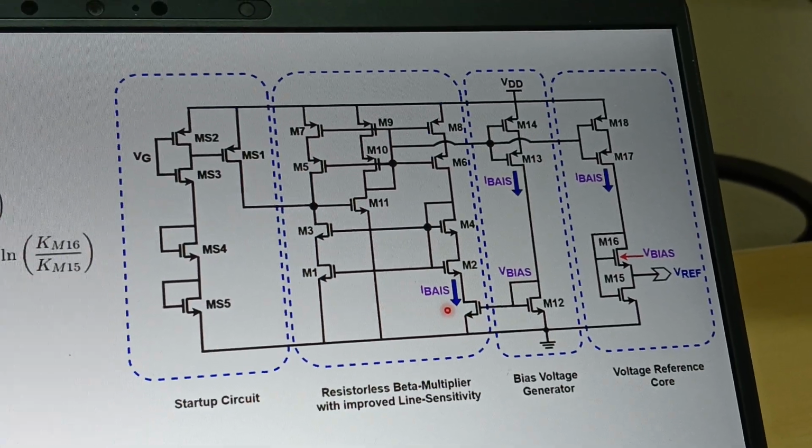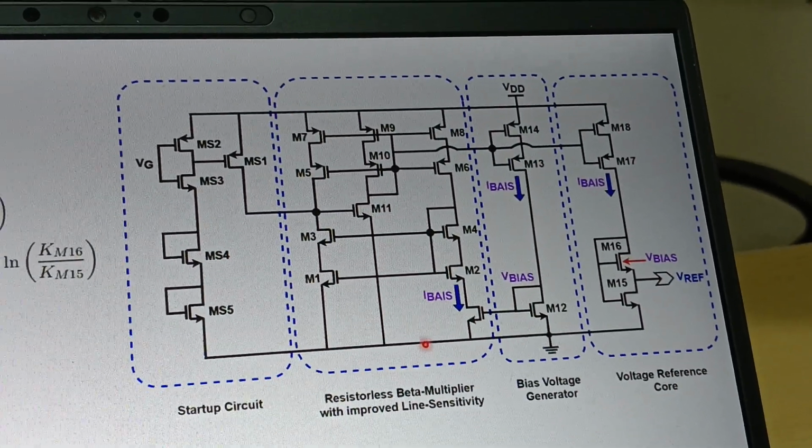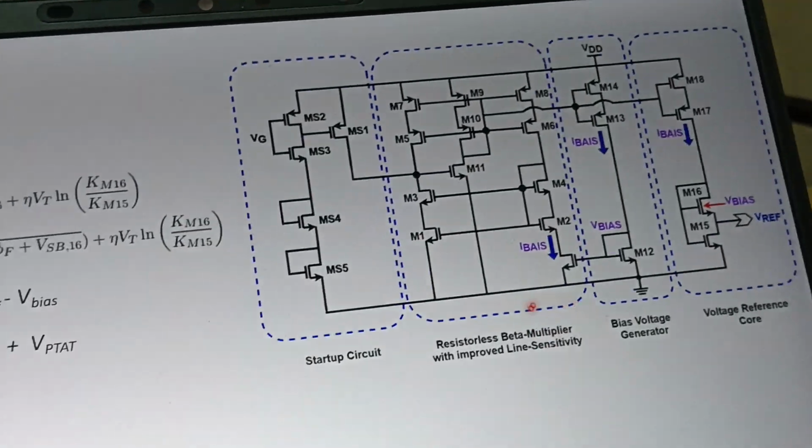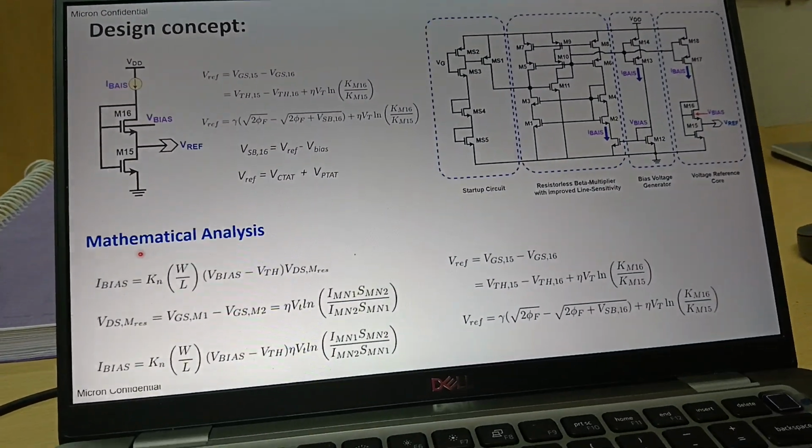So what is different in this beta multiplier? Earlier, if you see, this is the maths. Before going into this different beta multiplier, I'll tell you the maths behind this.